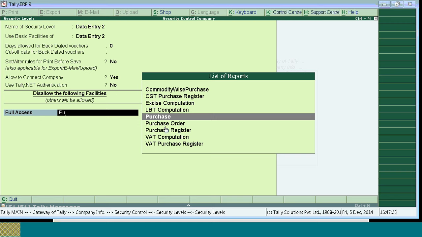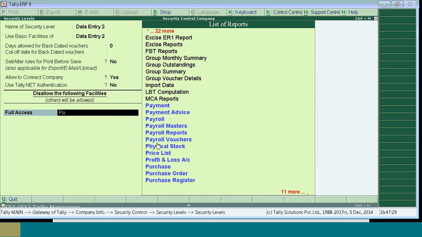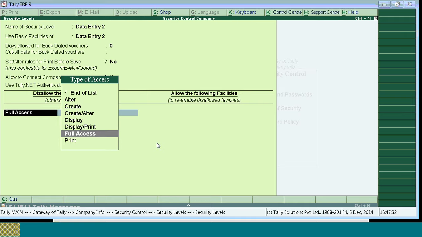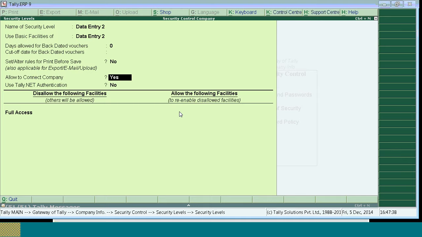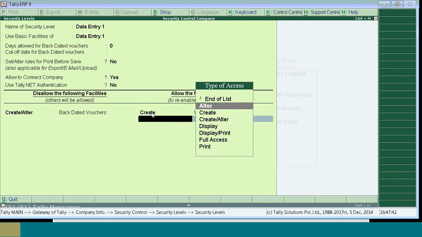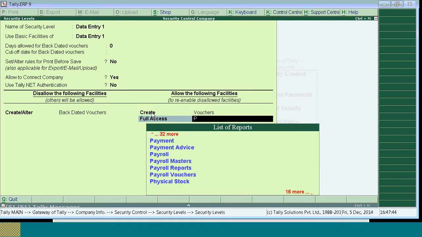So for the purchaser, he can alter, he can delete, and he can pass any transaction. Sorry, I was showing in this allow. You can select it in allow. You can select full access purchase. Is this clear, Mr. Nawaz?